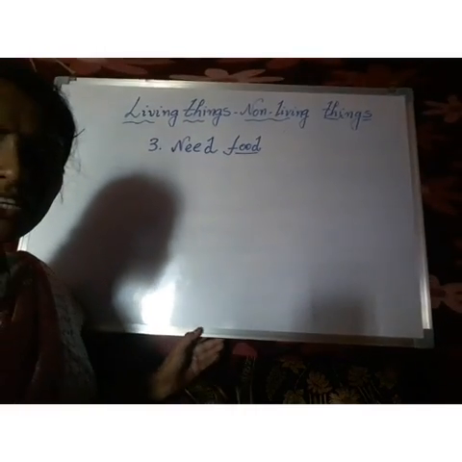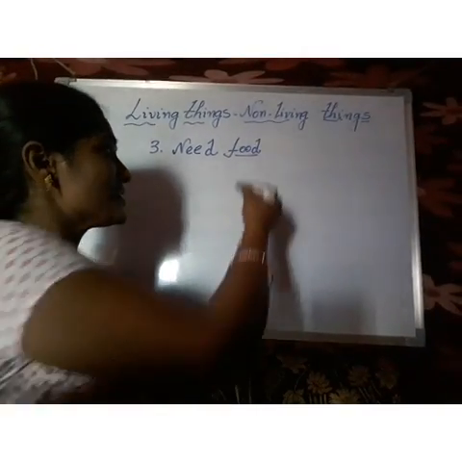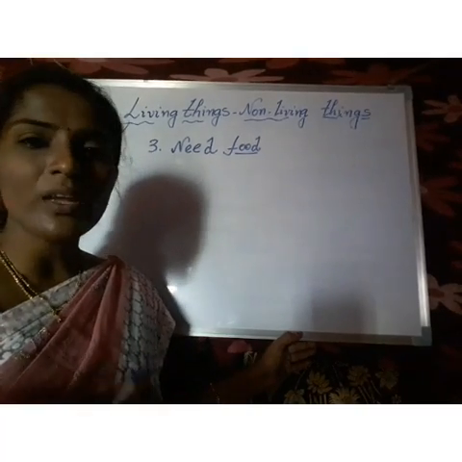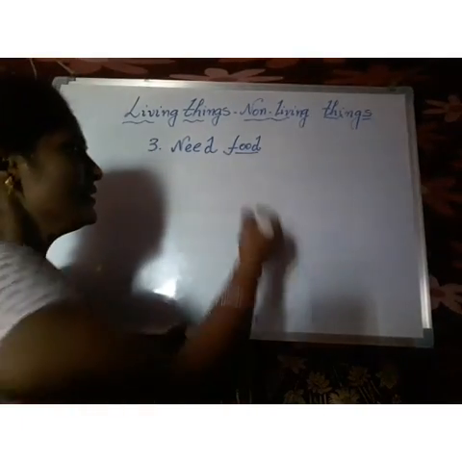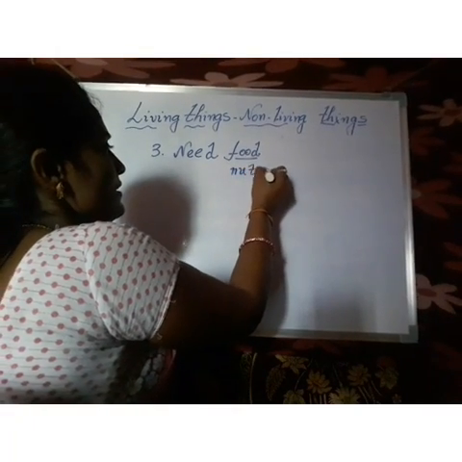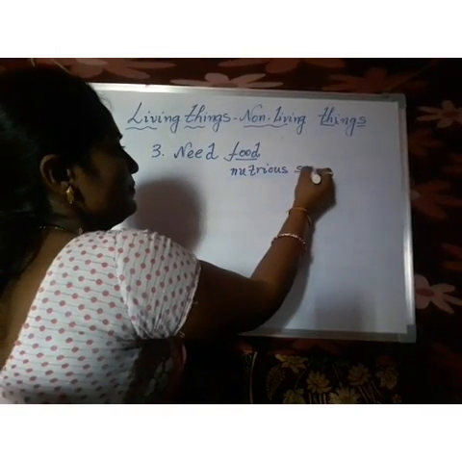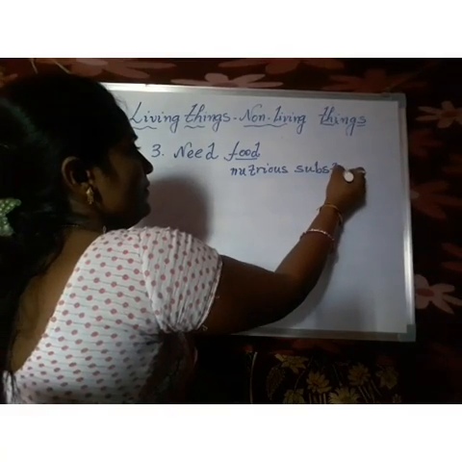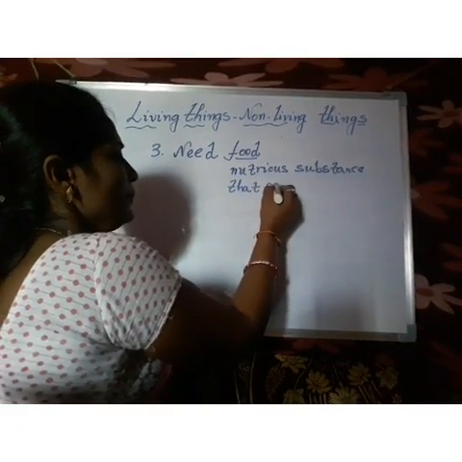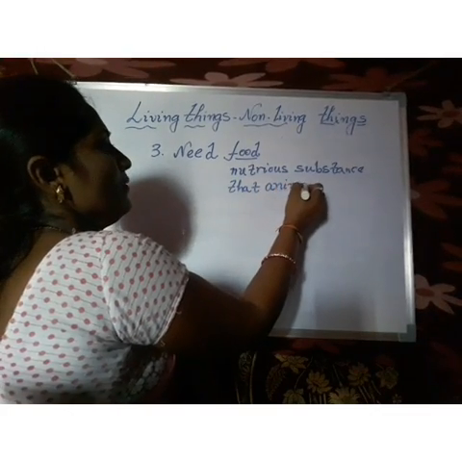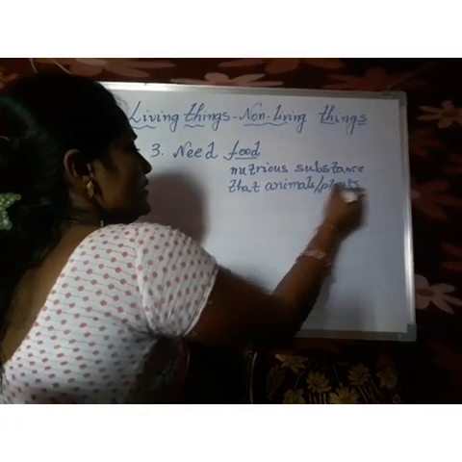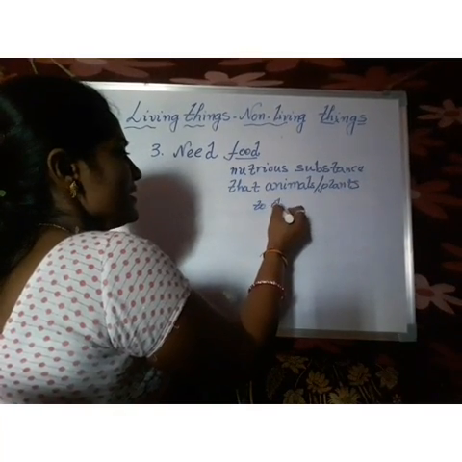The nutritious substance that plants or animals drink or eat.